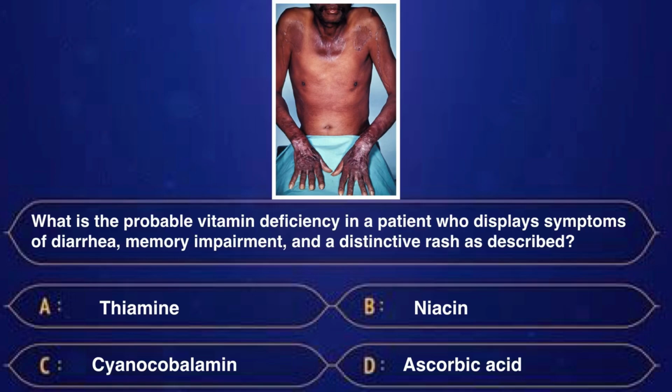What is the probable vitamin deficiency in a patient who displays symptoms of diarrhea, memory impairment and a distinctive rash as described in the picture? Option A, thiamine. Option B, niacin. Option C, cyanocobalamin. And option D, ascorbic acid. So which option do you think is the correct one? Well, yes, option B, niacin is the correct answer.